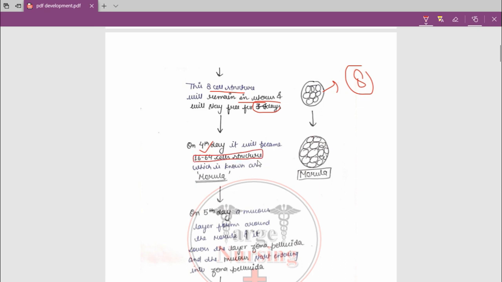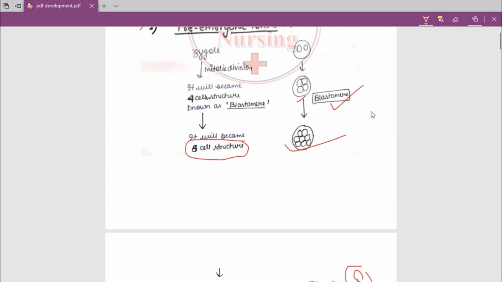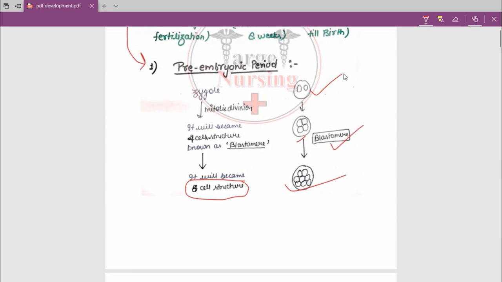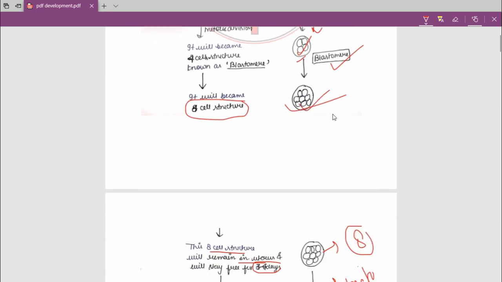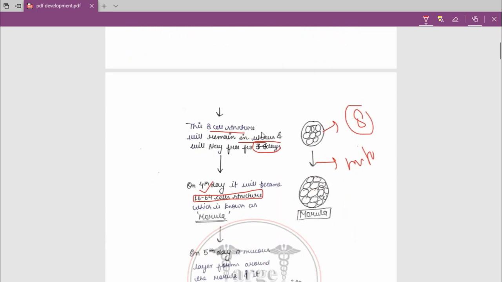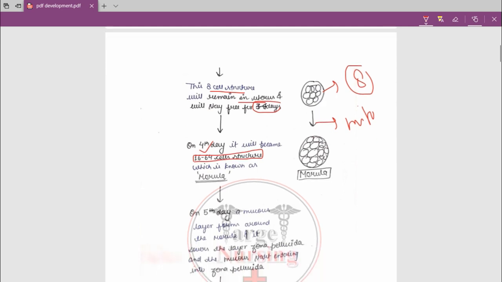How will it become a 16 to 64 cell structure? Due to mitotic division. As you can see here, first is the 2-cell structure, then 2 cells are added again and it becomes a 4-cell structure, and after that an 8-cell structure, and it will remain 3 to 4 days in the uterus, and after this 8-cell structure it will become a 16 to 64 cell structure, which is known as morula.